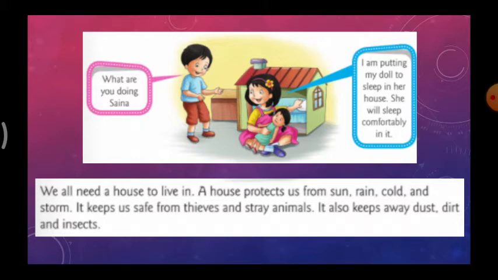For that purpose we need a house, to keep us safe from thieves and stray animals. So for this purpose also, to be safe, we need a house. It also keeps away dust, dirt and insects. For keeping away dust, pollution and insects also, we need a house.